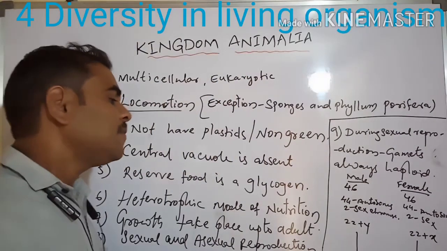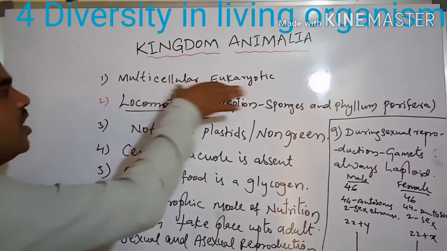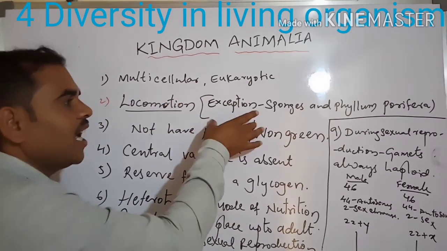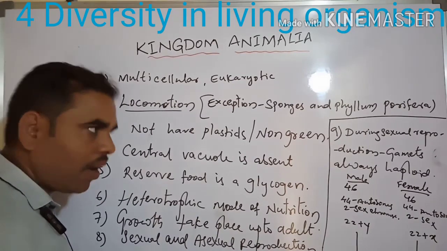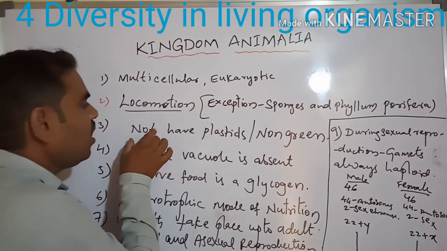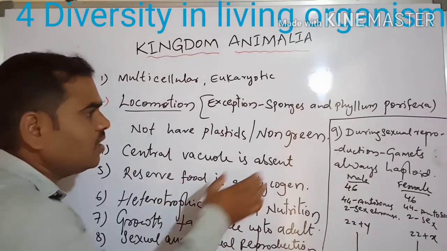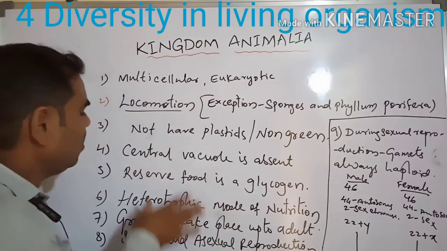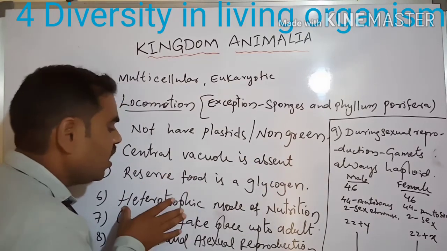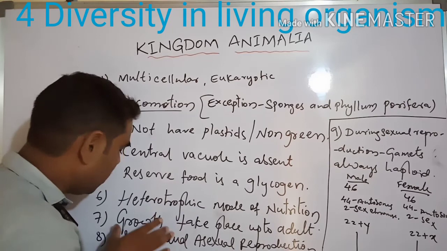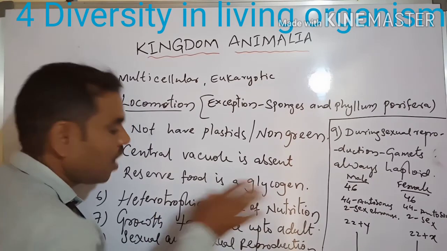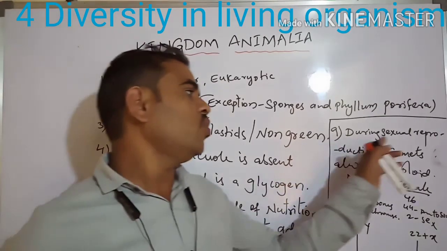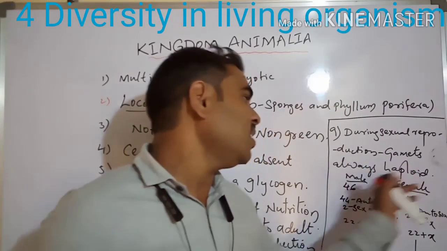To summarize: these are multicellular eukaryotic organisms. Locomotion is present except in sponges and phylum Porifera. There are no plastids, so they are non-green. The central vacuole is absent. The reserve food is glycogen. The mode of nutrition is heterotrophic. Growth takes place up to adult. Sexual and asexual reproduction occur. During sexual reproduction, gametes are always haploid.